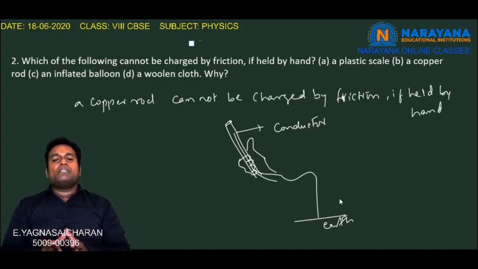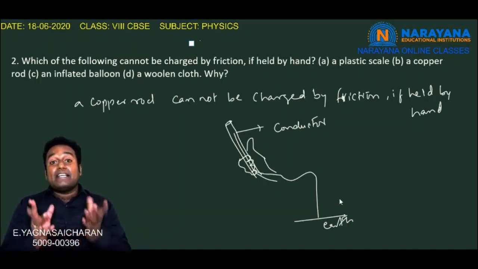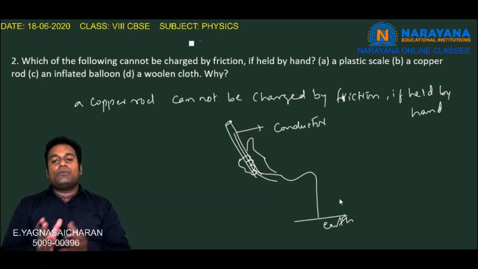So it is not possible to charge a copper rod, or any conductor like a copper rod, by rubbing. This is why when we hold a copper rod in our hand and rub it, the charge on this copper rod won't stay for a long time. So only the copper rod cannot be charged by friction when it is held by the hand. But a plastic scale, an inflated balloon or a woolen cloth can all be charged, as they are insulators. So this is the reason why a copper rod cannot be charged by friction.